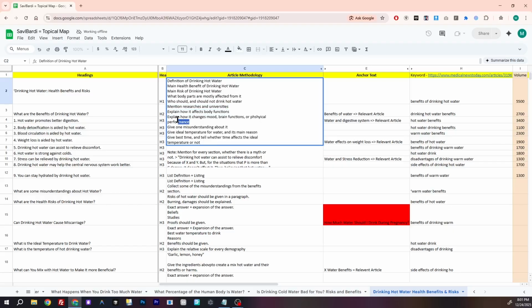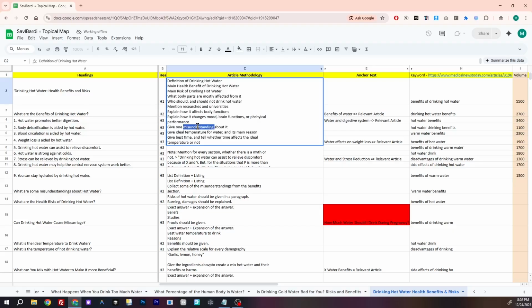Here this is an important thing. Explain how it changes mood, brain function, and physical performance. If you remember brain function and physical performance, here we basically give the annotation text of this specific content brief, the benefits of drinking water. Because in the benefits of drinking water, you remember in our title and in the instruction list in incremental order heading list, we talk about that.